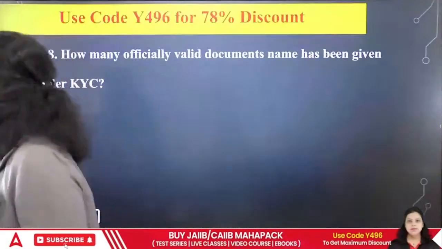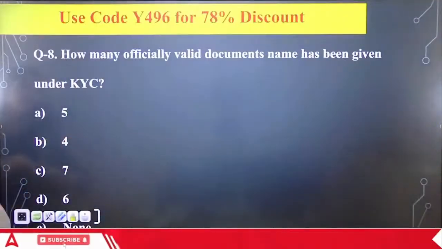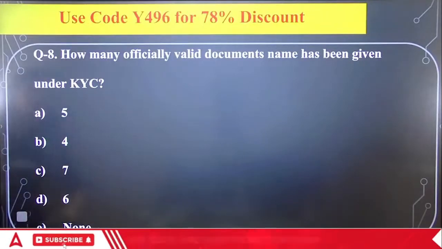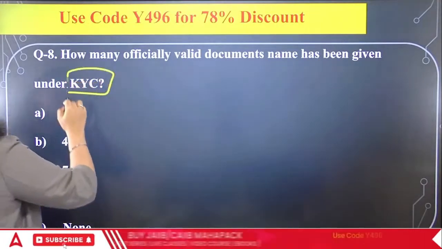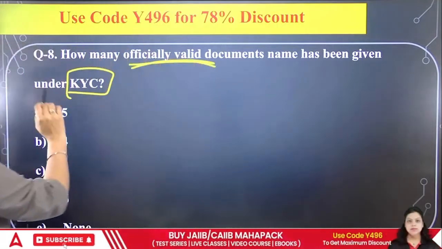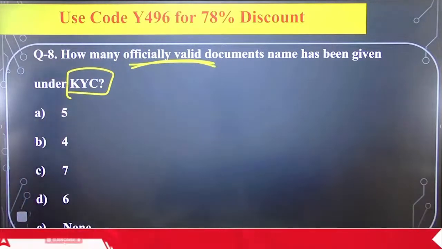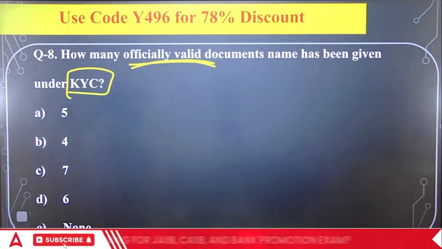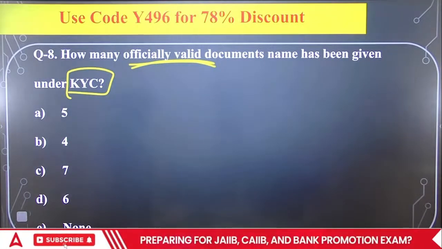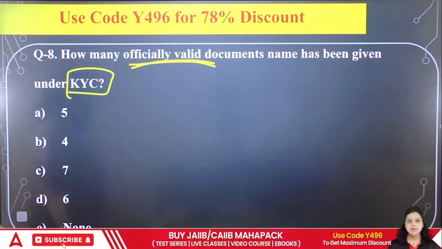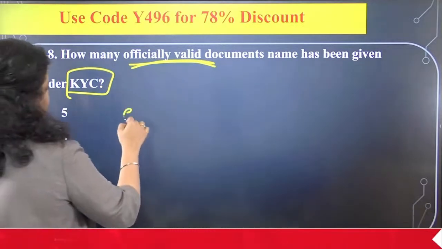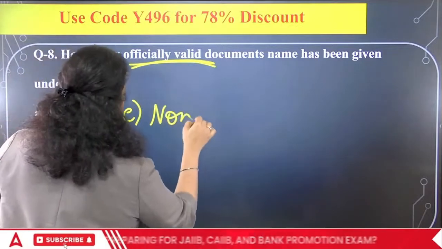Now, next question, eighth question is talking about how many officially valid documents have been given under the KYC process. So how many officially valid documents are there? 5, 4, 7, 6 or none of the above? The fifth option is none. It is not visible here. I will write here. The fifth option is none.